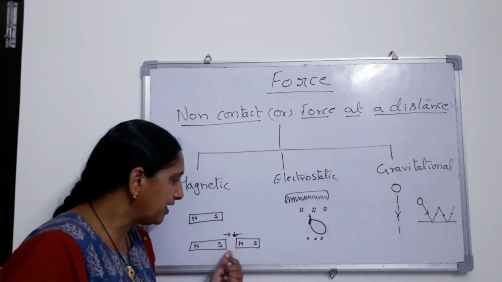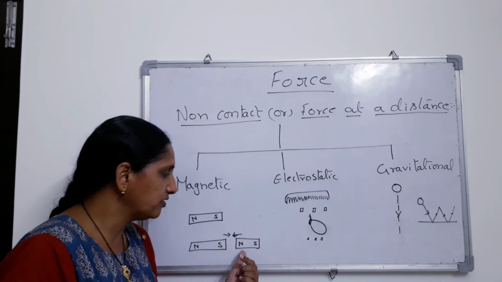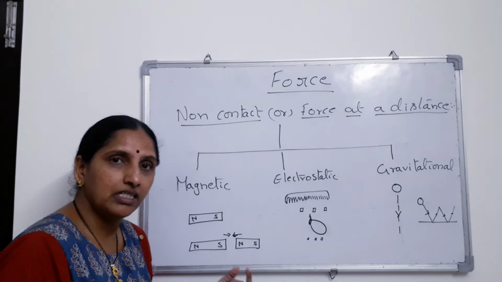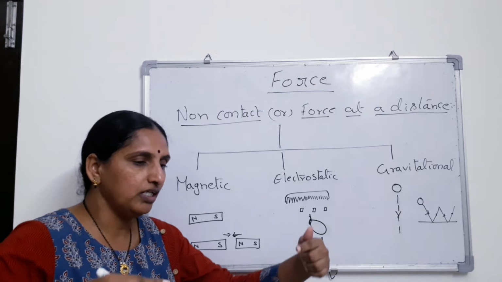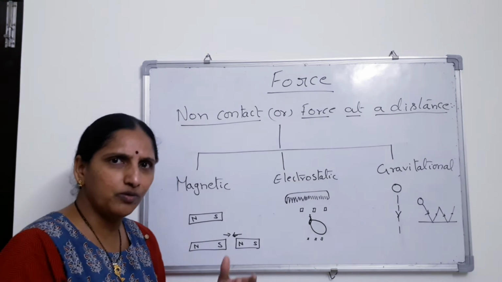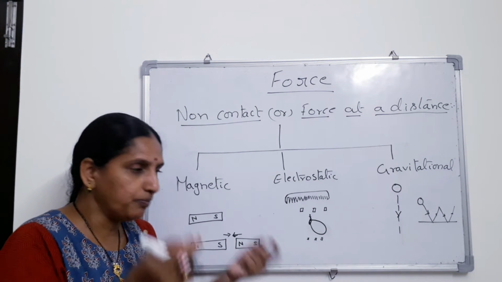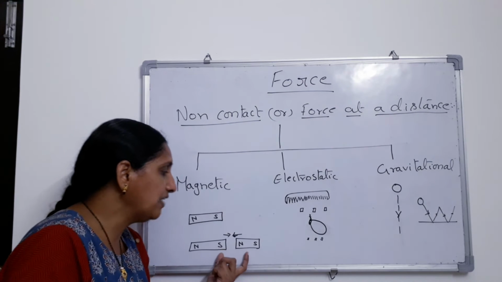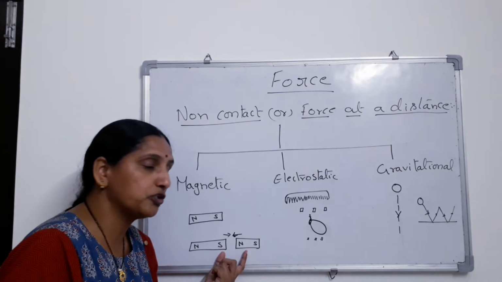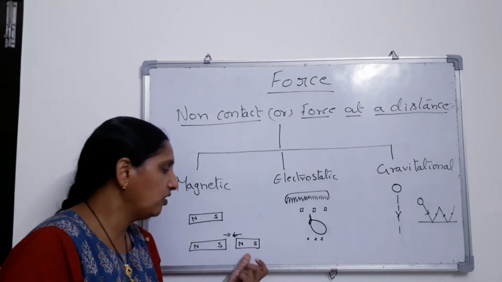They are not in contact. See, here this is not in touch with this. If you keep the magnets like this, free and easy to move, then automatically they will come and cling to each other. There won't be any string. There is an invisible force applied between these two, each one on the other one.